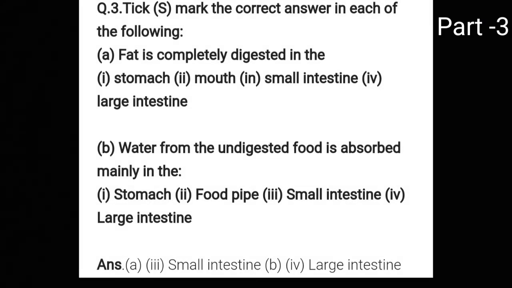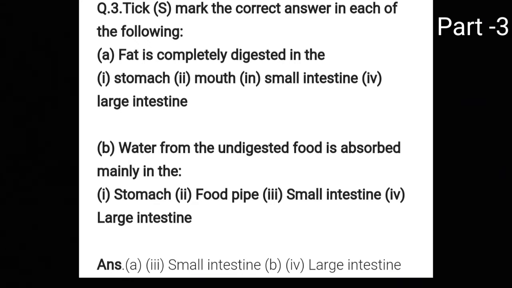Now coming to third question, choose the answer which is correct in each of the following. First is, fat is completely digested in the stomach, mouth, small intestine or large intestine. So I have already told you that fat digestion takes place in the small intestine. So your answer will be small intestine.